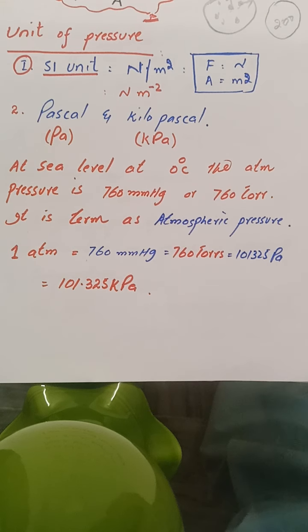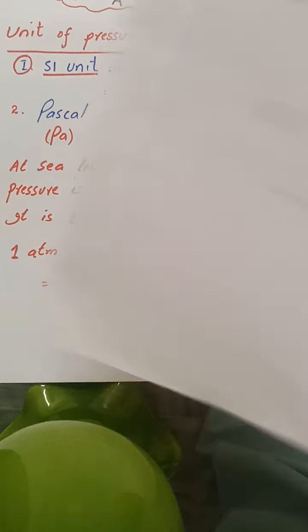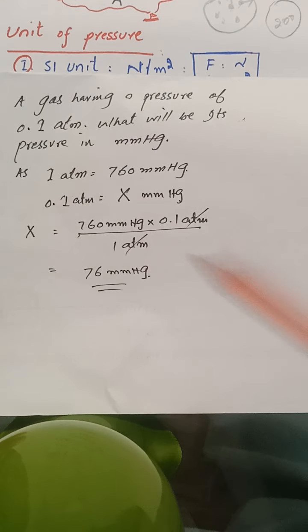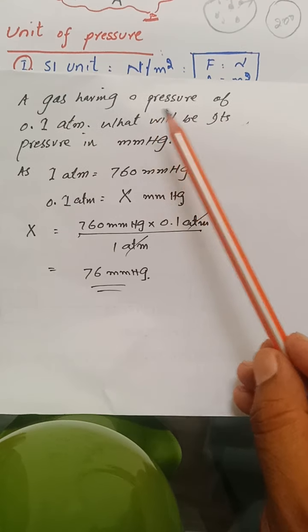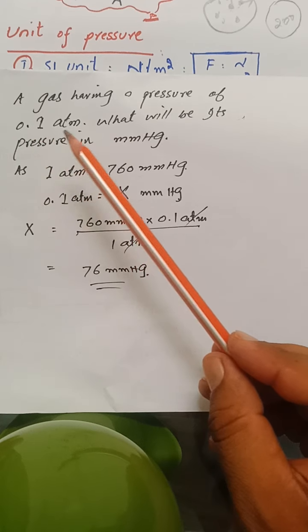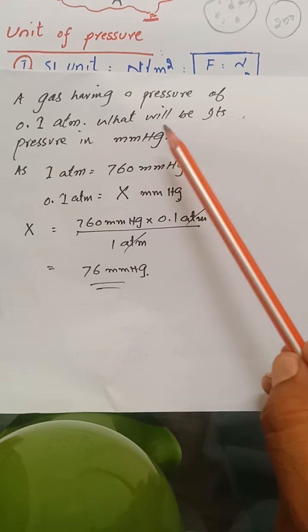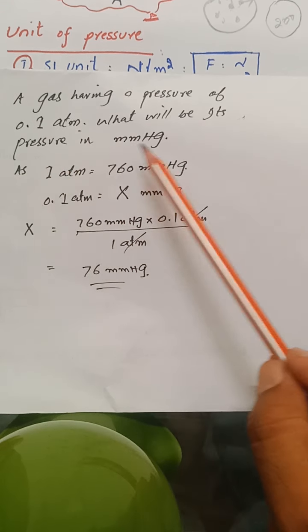Let's take an example. Let's suppose we have a gas at a particular pressure in atmosphere and we want to convert it into mmHg. Let's suppose a gas having a pressure of 0.1 atm, then what will be its pressure in mmHg?